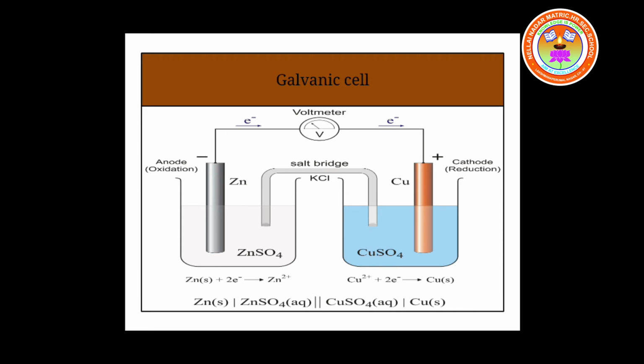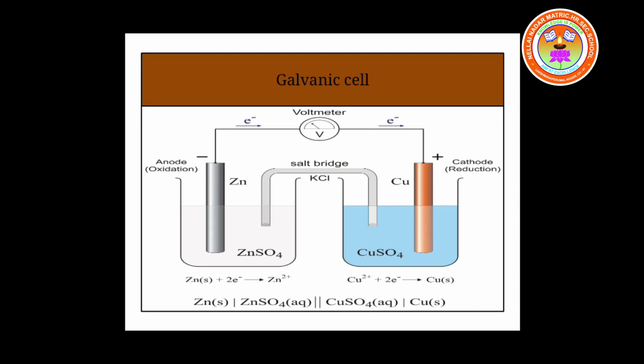In order to bring electrical connection between these half cells, we have got a salt bridge. A salt bridge consists of a U-tube which is impregnated with a saturated solution of a salt. The nature of the salt is inert. It is inactive with the ions of the electrolytes that are present in the anodic half cell and cathodic half cell.